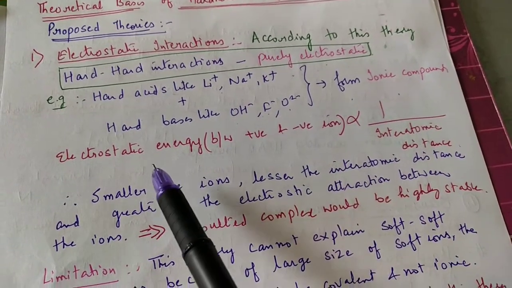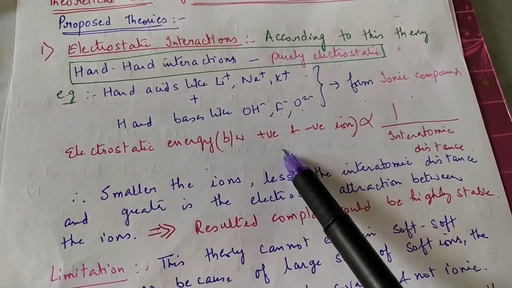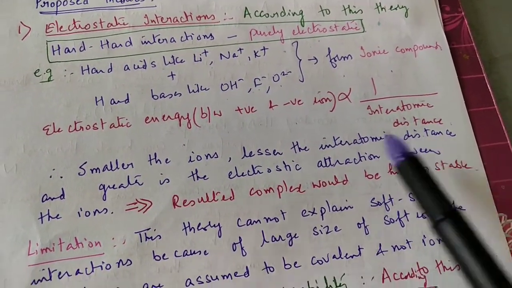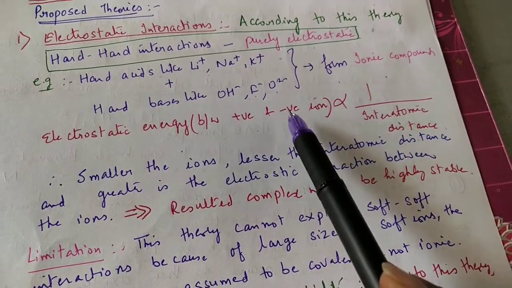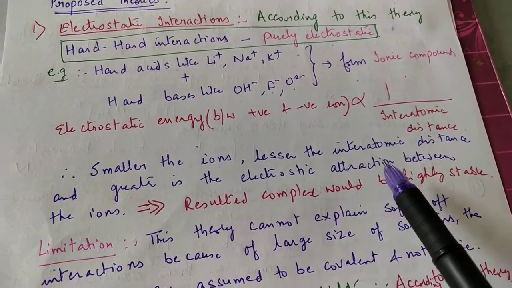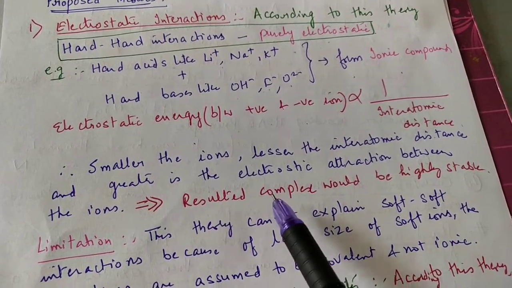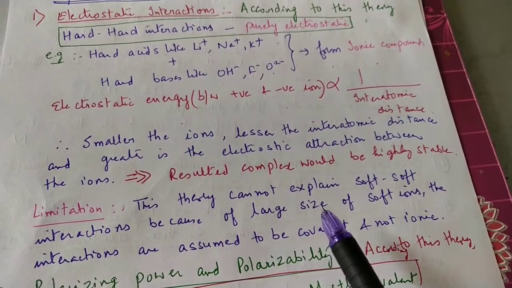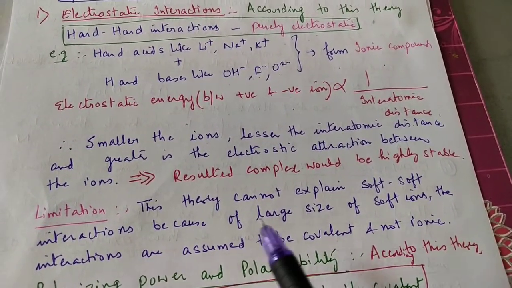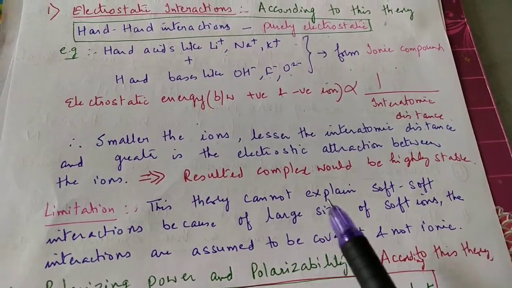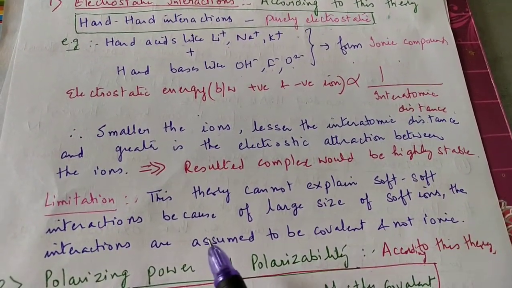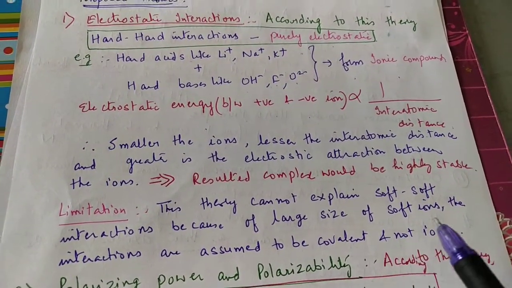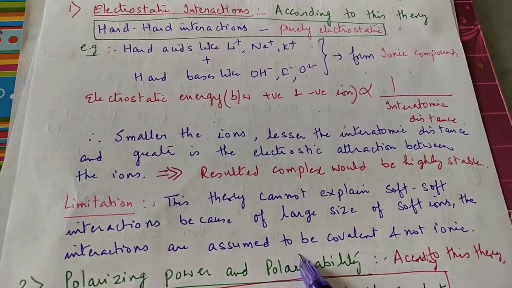And it has been found that the electrostatic energy between a positive and negative ion is inversely proportional to the interatomic distance. Therefore, the smaller the ion, the lesser the interatomic distance, and the greater the electrostatic interactions between the ions, which means the resulting complex will be highly stable. But this theory has a limitation. It cannot explain soft interactions, because soft ions have large size, and with large size we cannot assume that the interactions are ionic, because mostly smaller ions form ionic interactions, but larger ones form covalent interactions.